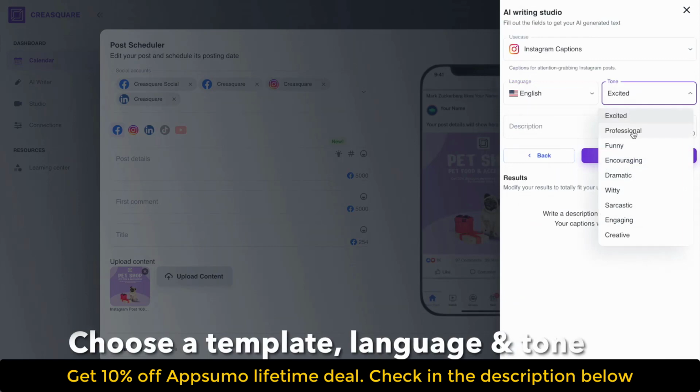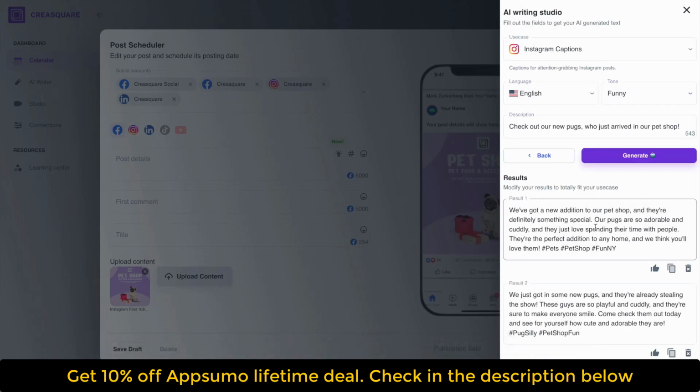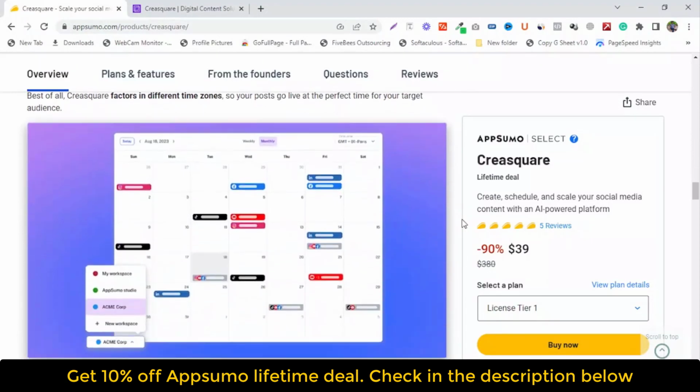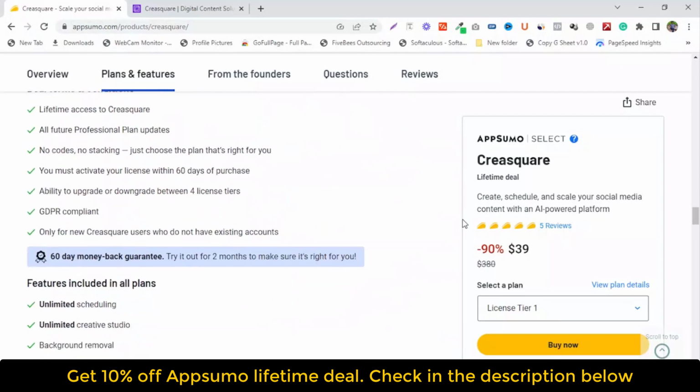You shouldn't have to be online 24/7 just to post on social media at the perfect time. Thankfully, Creasquare has everything you need to create, schedule, and scale your social media posts across multiple platforms. Create winning content every time.